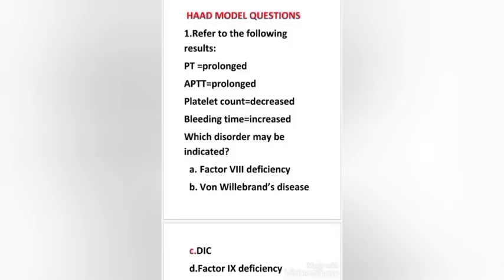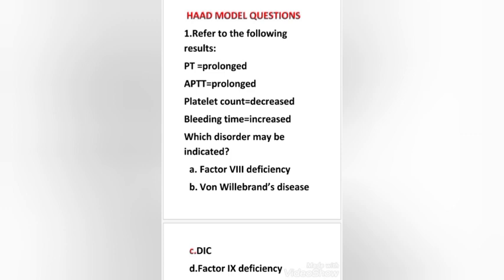First question, refer to the following results: PT prolonged, APTT prolonged, platelet count decreased, bleeding time increased. Which disorder may be indicated? Factor VIII deficiency, von Willebrand's disease, disseminated intravascular coagulation, factor IX deficiency. Here the right answer is option C, disseminated intravascular coagulation. In DIC, there is a diffuse intravascular generation of thrombin and fibrin. As a result, coagulation factors and platelets are consumed, resulting in decreased platelet count and increased PT, APTT and bleeding time.